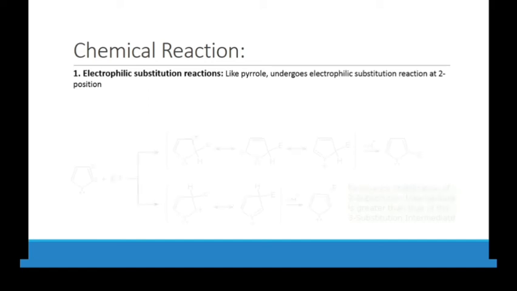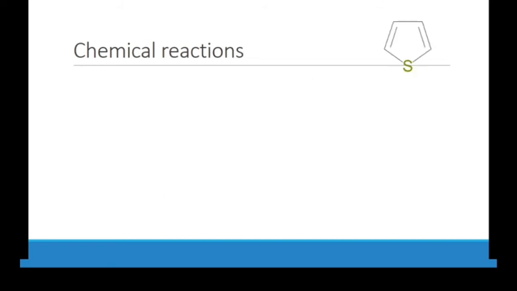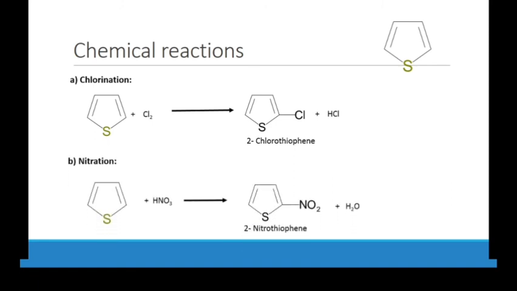Okay, so let's have a general mechanism. This is attack at position 2, so we have 3 resonance structures, that's why it is more stable. But if we have 2 resonance structures, it is less stable. So this we already discussed in our previous slides. So what is the chemical reaction? Now we know that electrophilic substitution reaction occurs at position 2. So if we have chlorine with thiophene, we have 2-chlorothiophene, because position 2 is more stable than position 3. And then nitration also attacks at position 2, and we have 2-nitrothiophene.